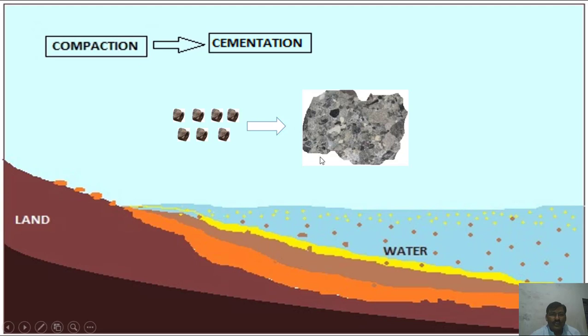This is known as the cementation process. So this type of rock is known as sedimentary rock. This is the completed process by which sedimentary rocks are formed.